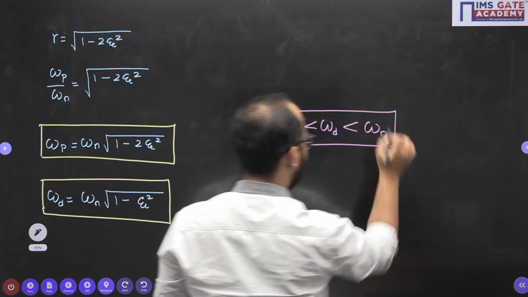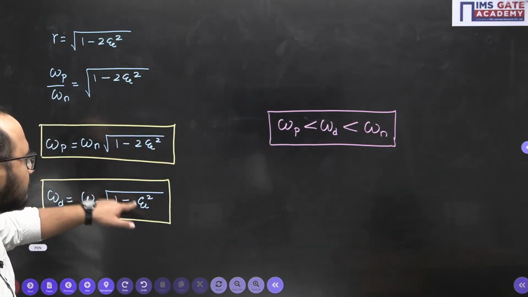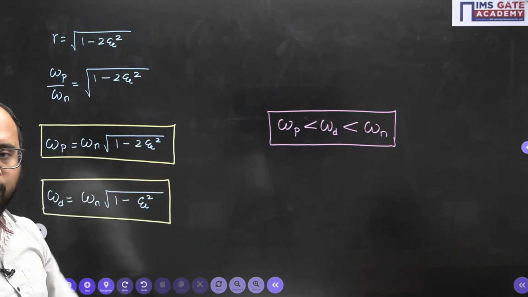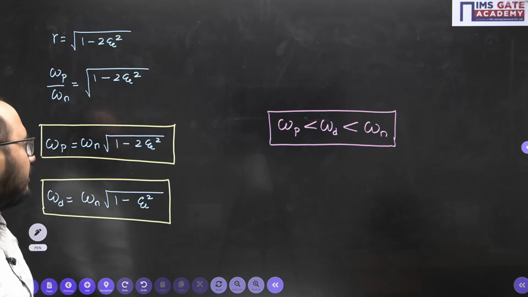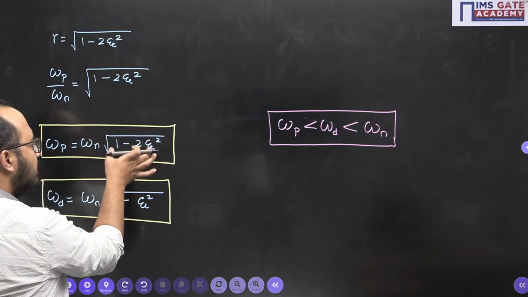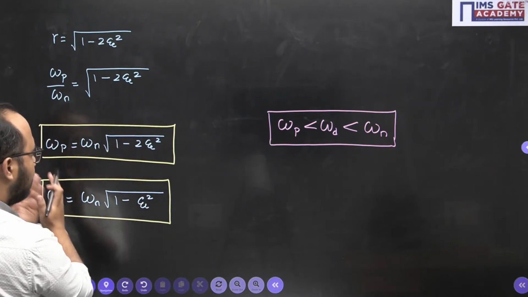This one, the relation between omega n, omega d and omega p. See the relation, under root 1 minus psi square, under root 1 minus 2 psi square. Yes, correct. Omega p is the lesser value, because of 1 minus 2 psi square. So this value is less as compared to this one. So overall, I can say omega p is less compared to omega d.